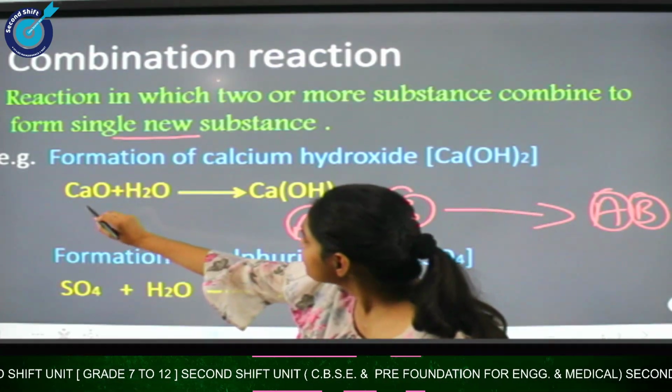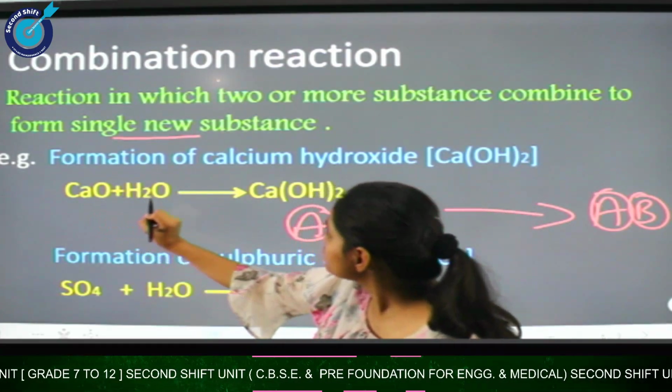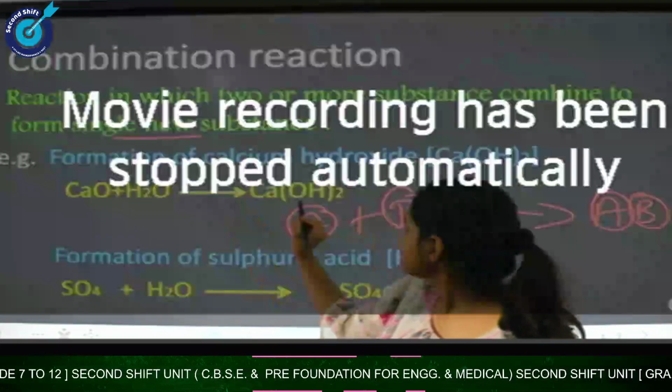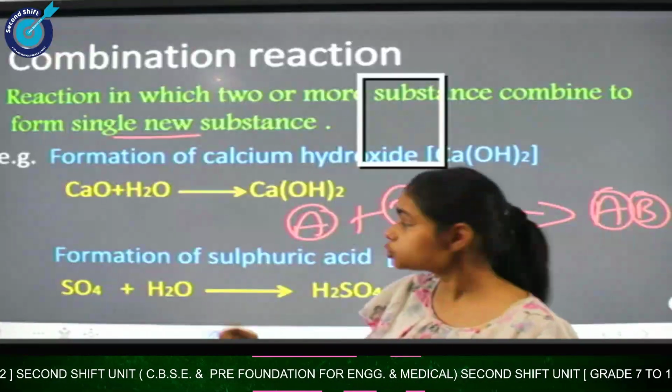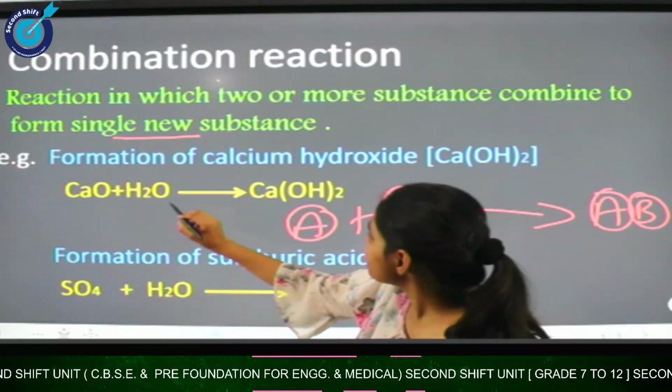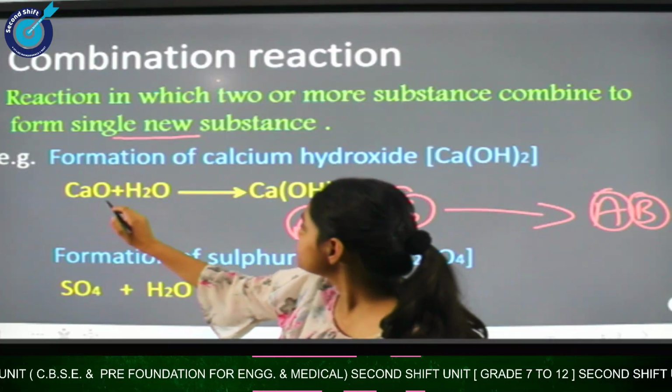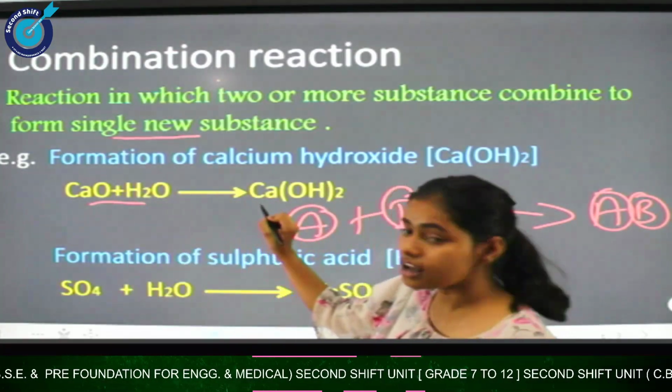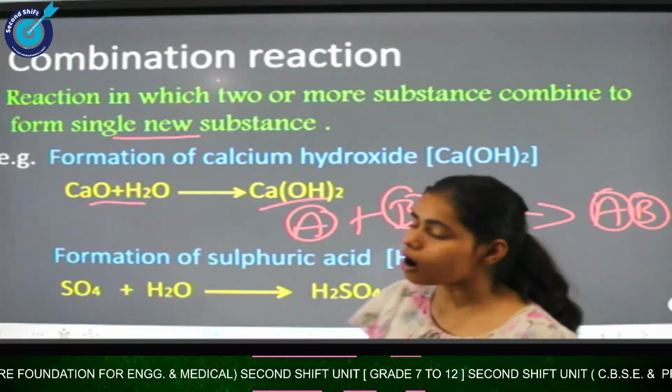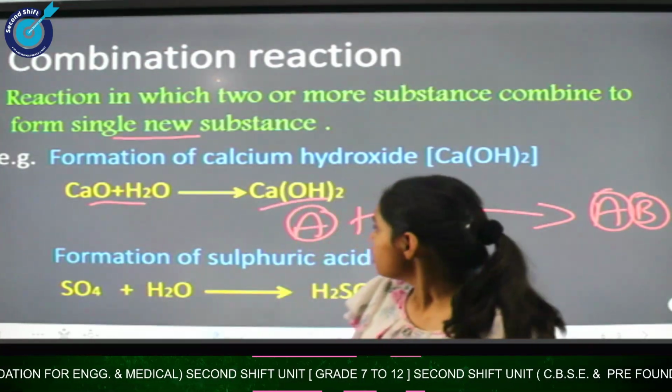Now let us see the example. Here, when calcium oxide reacts with H2O, it gives calcium hydroxide. So in this reaction, we can see that two reactants are combined to give a single product. So this is what a combination reaction is.